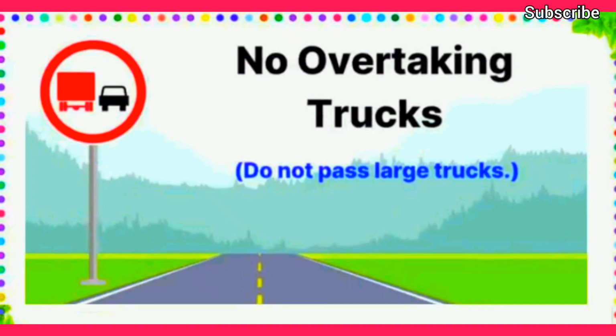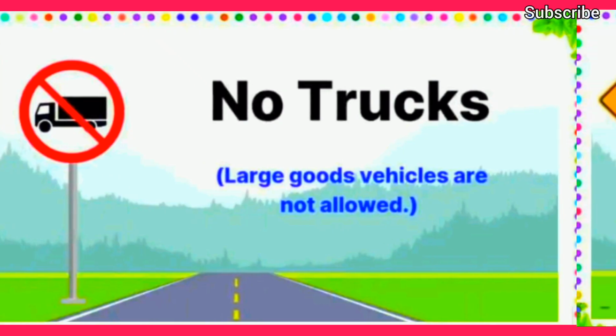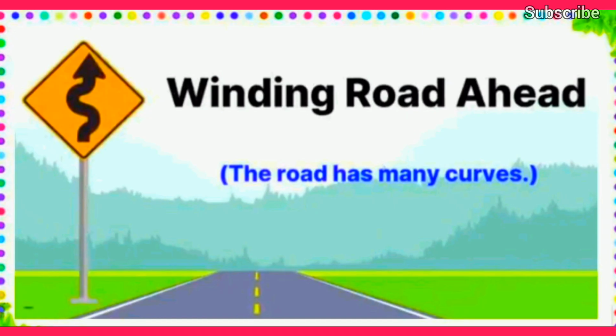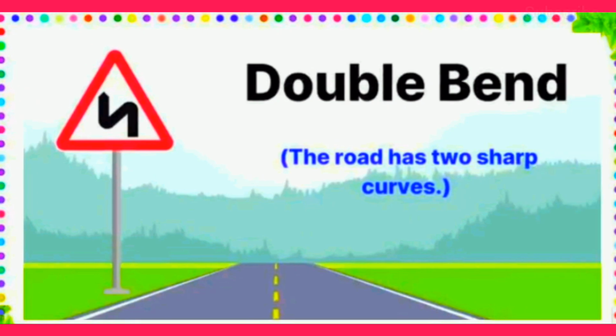No overtaking trucks. Do not pass large trucks. No trucks. Large vehicles are not allowed. Winding road ahead. The road has many curves. Double bend. The road has two sharp curves.